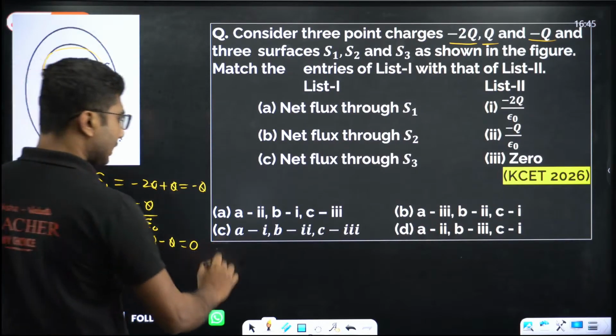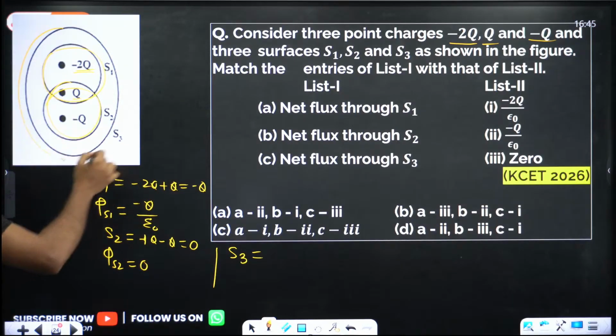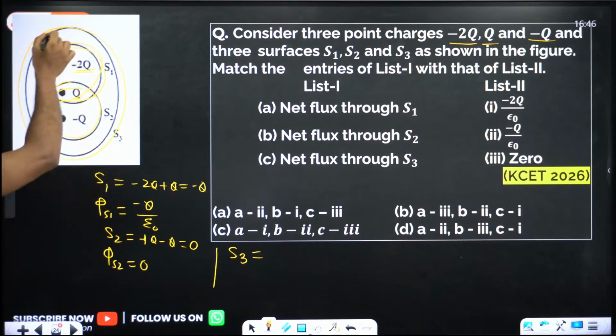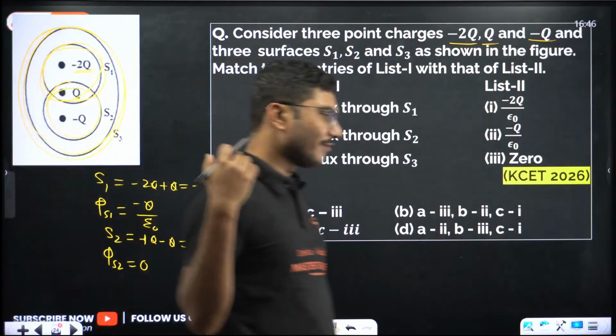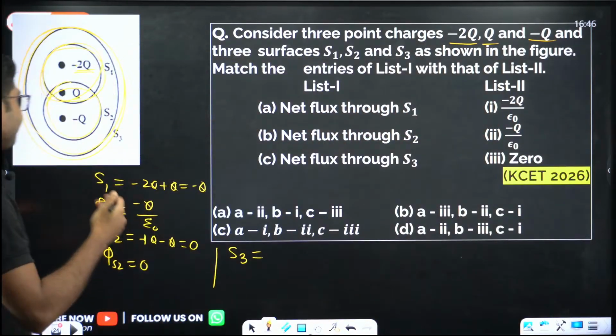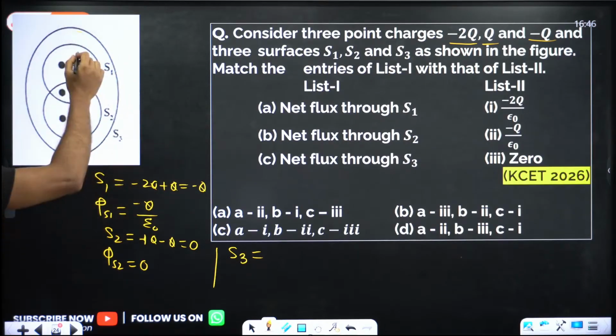What about surface S3? So S3 is the superset. It contains everything. All the charges are included inside this surface. It resembles the Venn diagram that you have studied in your lower classes, right? Now for S3, all the charges are included.